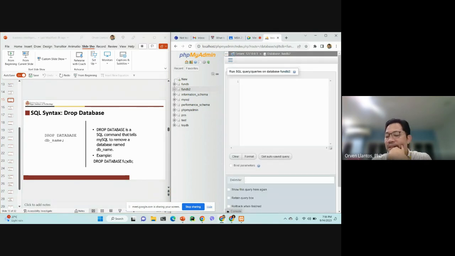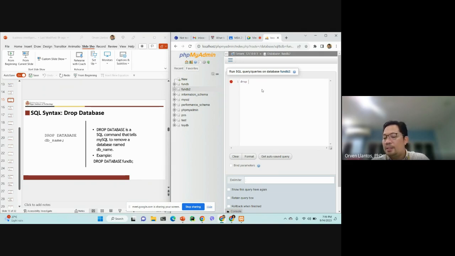Drop database is actually a very dangerous command. You only need to do this if you are really sure that you want to delete a database. Otherwise, avoid using this command. So if you're just playing around, then you can simply use this, for your convenience. But again, this is a very dangerous command that will try to remove the database that you have created.